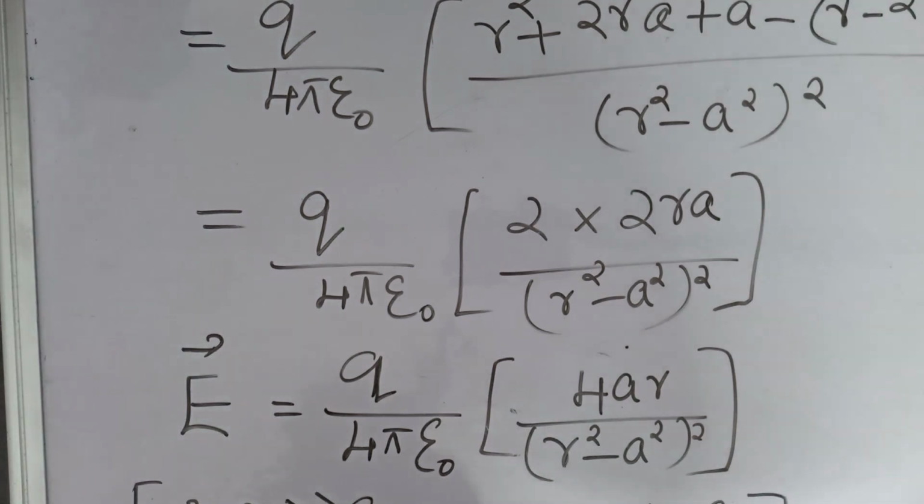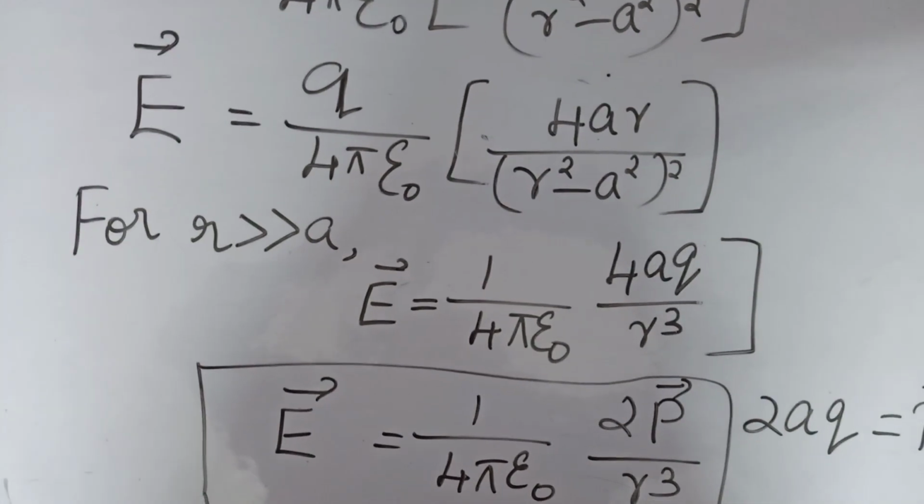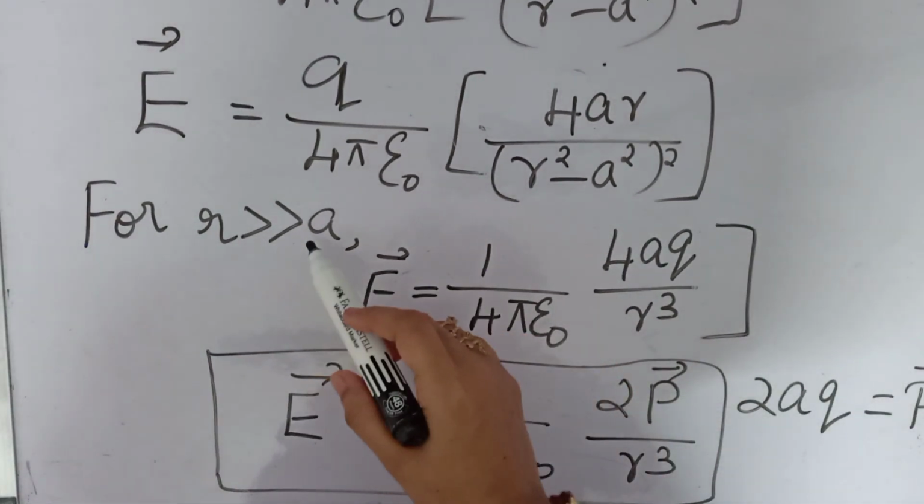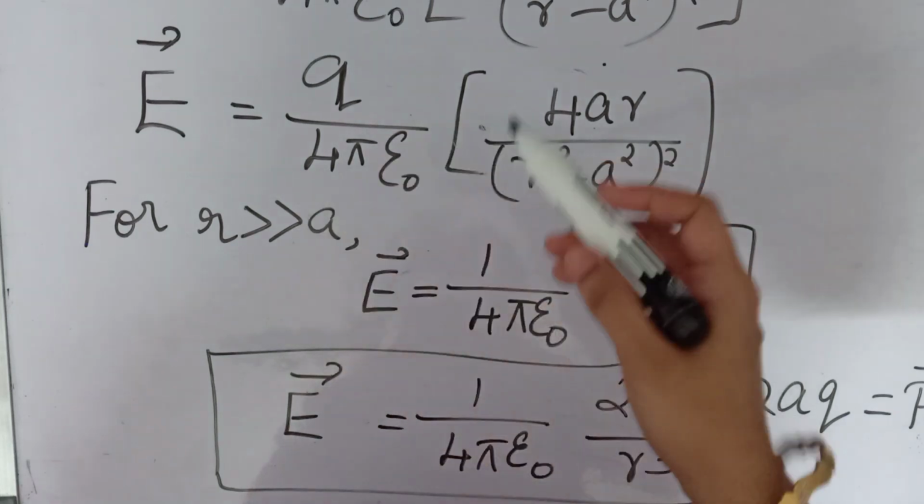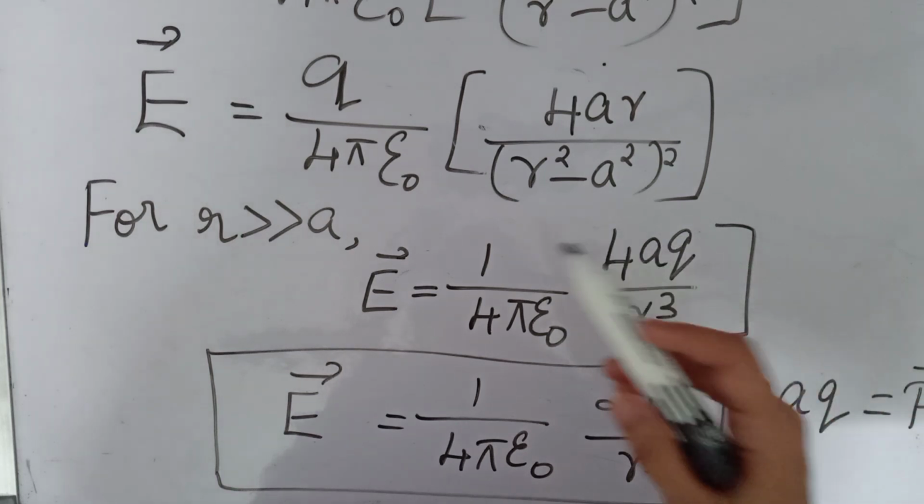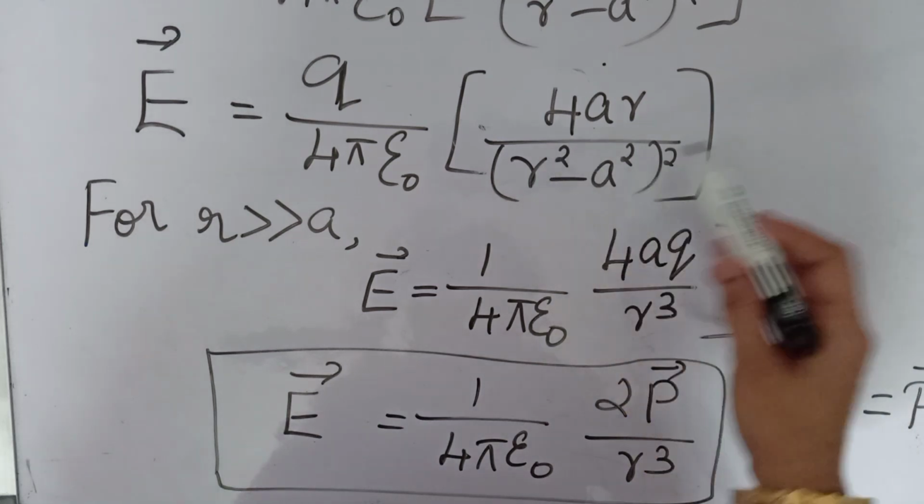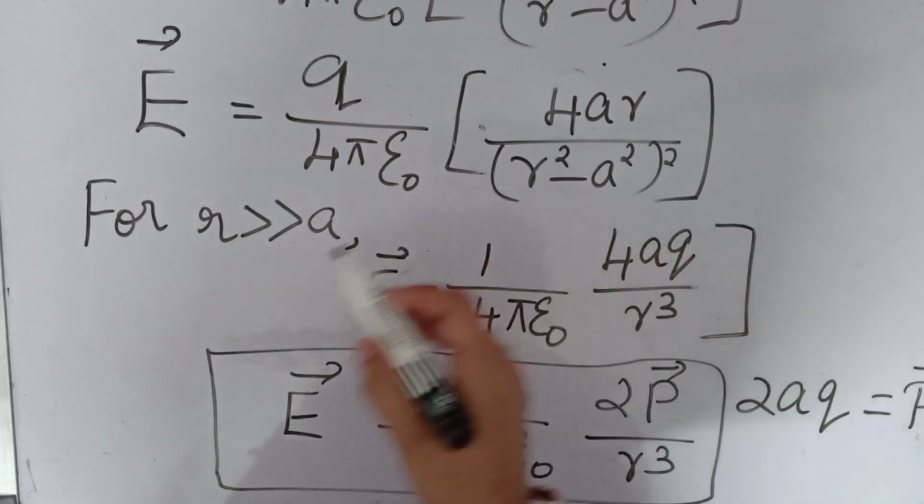Now suppose this r is very much greater than a, because a is the half length of that dipole, right? That is a very small length. So if r is much greater than a, we can neglect this value of a. So how can we write the equation? E will be equal to 1 by 4 pi epsilon 0, because r is very much greater than a, we will neglect this a. Then 4aq divided by r cube, because one r will get cancelled. Then we are getting the equation like this.